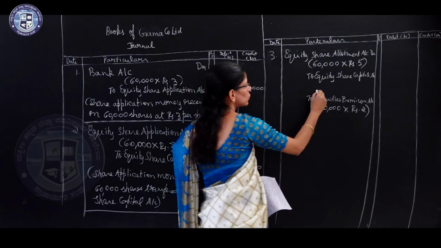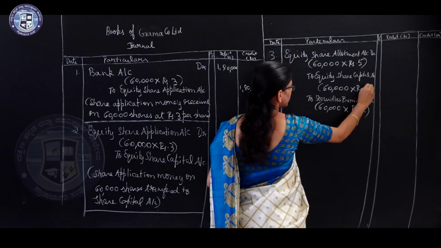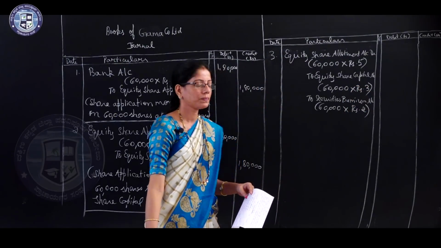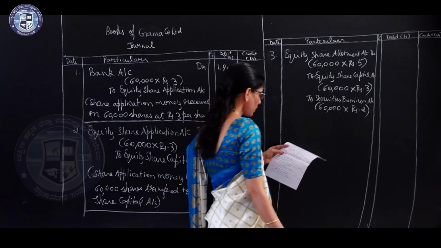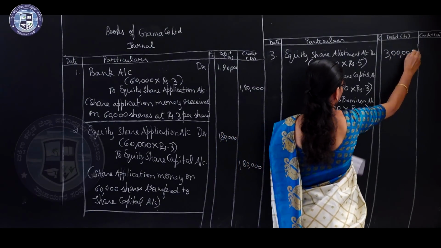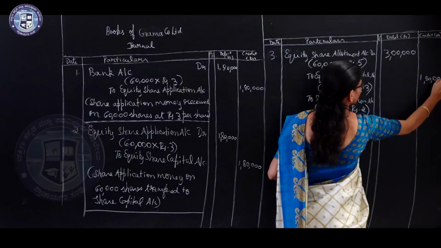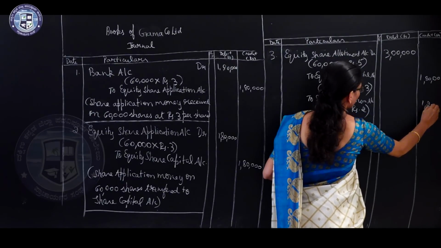Now, 5 minus 2, rupees 3 is considered as allotment money. Okay. Write the values 3 lakh, 1,80,000, 1,20,000.